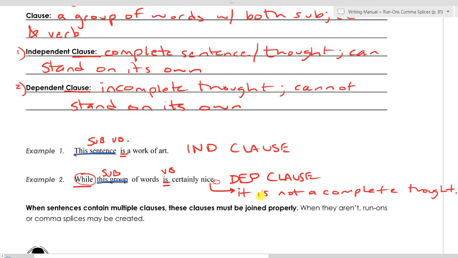In other words, I can't create a sentence until I have an independent clause somewhere in that sentence. So once again, example 1, that's an independent clause. It's a full sentence, it completes a thought, has a subject and a verb. Example 2 has the subject and the verb, so it is a clause, but it does not complete a thought, so it is a dependent clause. It is not independent, it cannot stand on its own.